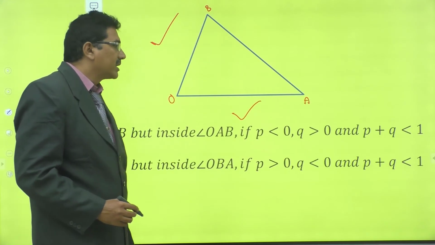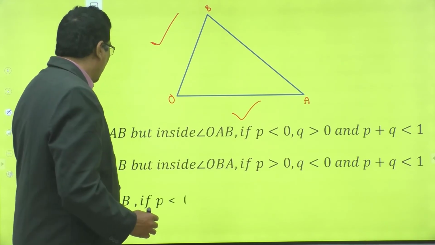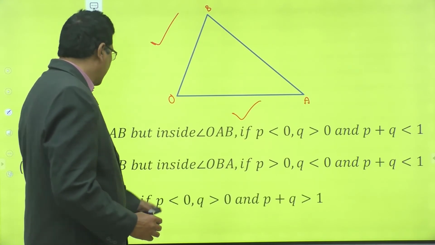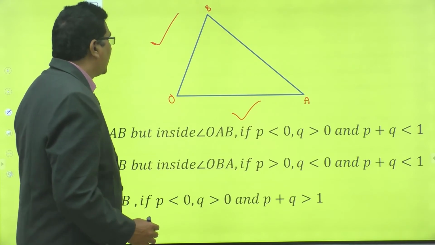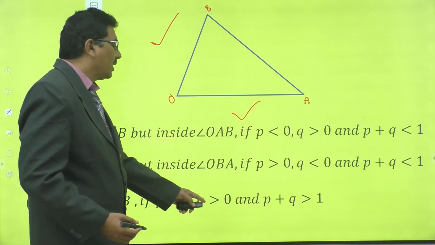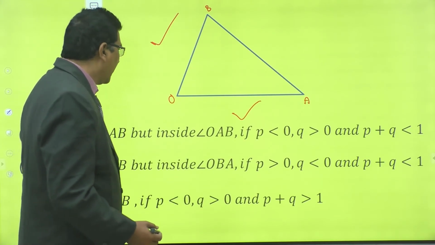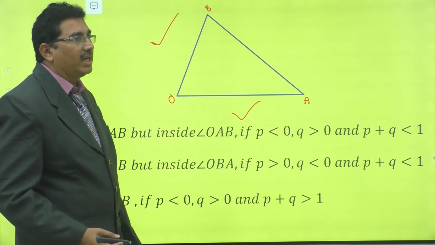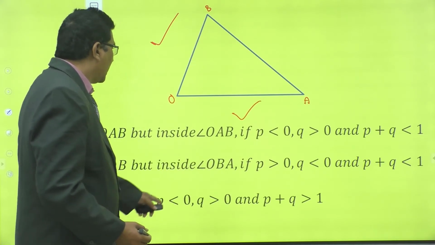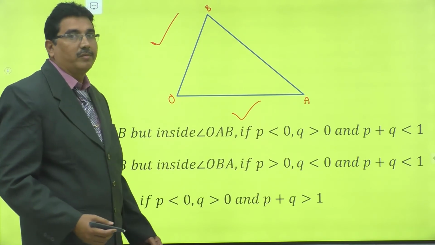Right. Now outside triangle OAB, if P less than 0, Q greater than 0 and P plus Q greater than 1.